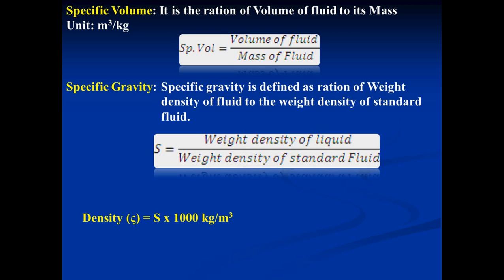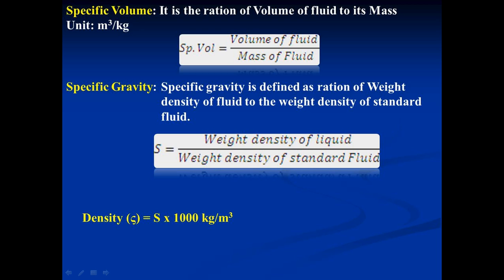Next, come to another property, specific gravity. It is denoted by capital S. It is defined as the ratio of weight density of a fluid to the weight density of a standard fluid. It is denoted by S. It is a dimensionless quantity.